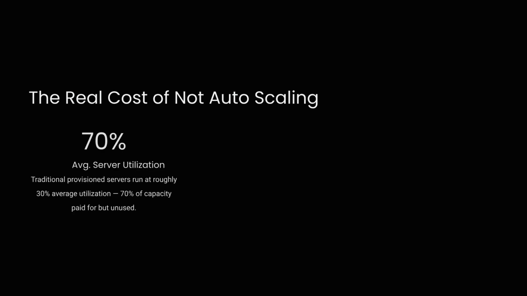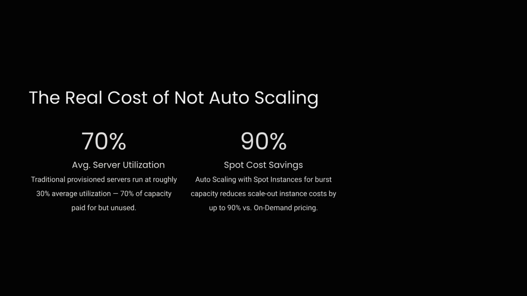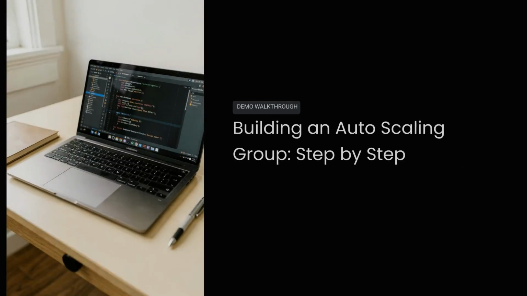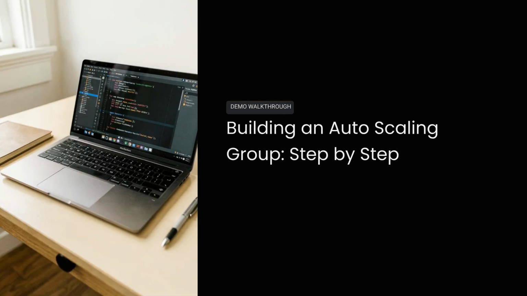The real cost of not using autoscaling is often high. Traditional provisioned servers run at only about 30% utilization, meaning 70% of capacity is paid for but unused. Autoscaling with spot instances provides substantial savings and requires zero ongoing manual effort once configured. Next, we will walk through a practical demo on building an autoscaling group step by step.